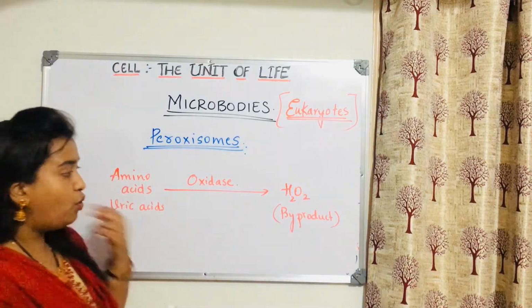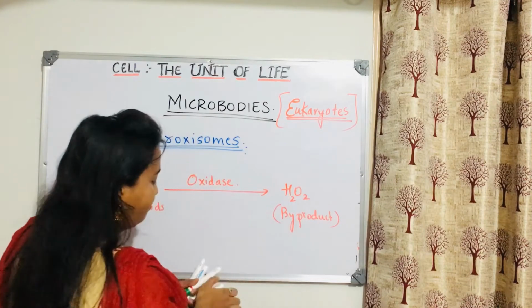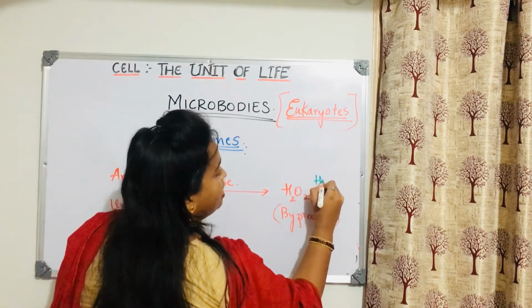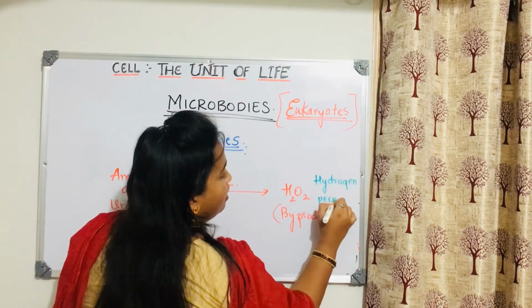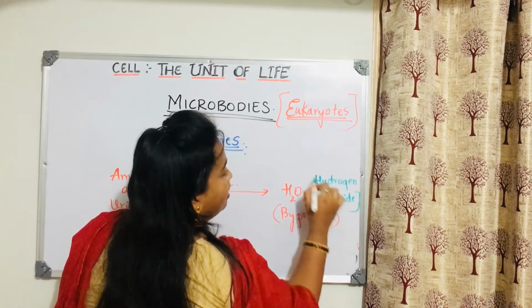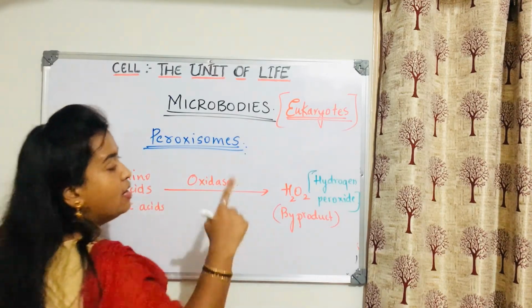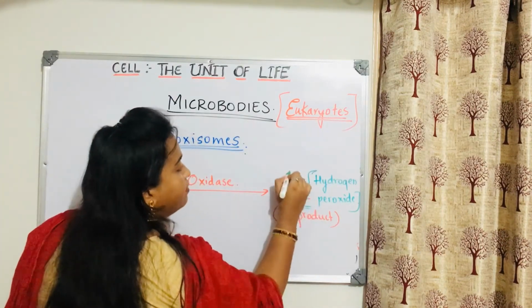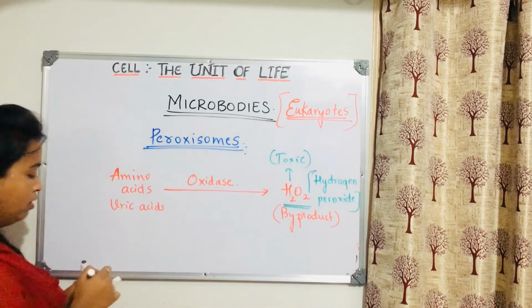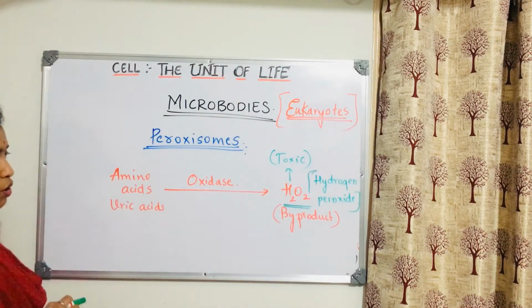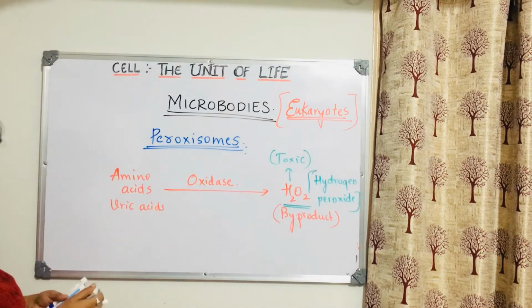Now, do you think H2O2 is good for the body? No. H2O2 is hydrogen peroxide, right? This is a byproduct which is produced when we oxidize amino acid and uric acid. But even H2O2 is toxic. So now what will this peroxisome do? Peroxisome only produced H2O2 while oxidizing amino acid and uric acid.